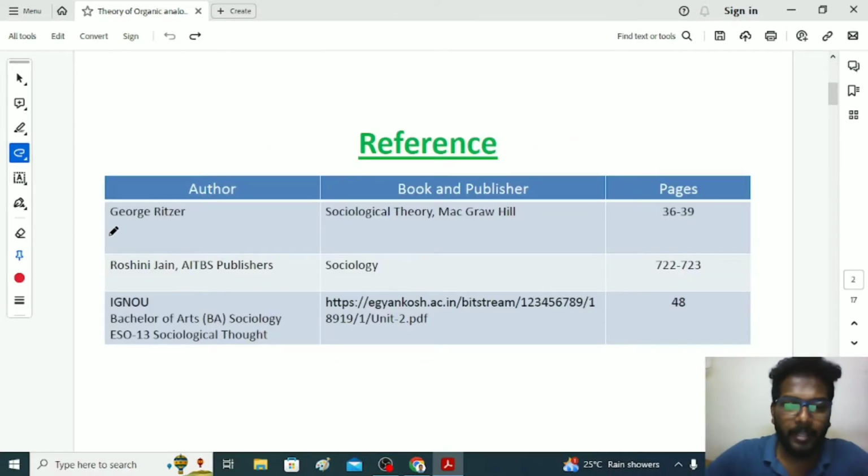To make this video, I referred to George Ritzer's Sociological Theory book, then Roshni Jain's Sociology book, and I referred to IGNOU's BA Sociology study notes, especially Sociological Thought.